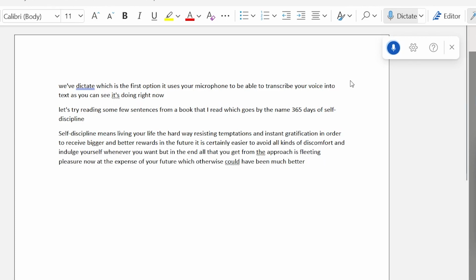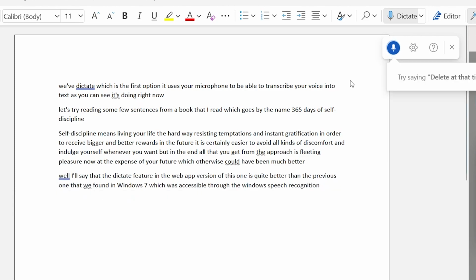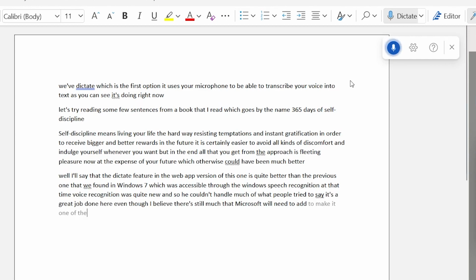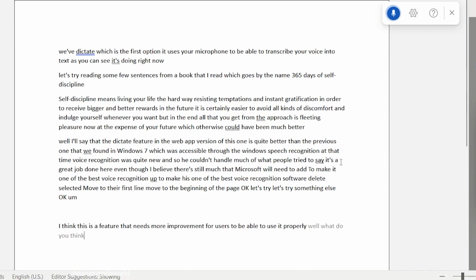Next line. Well, I'll say that the dictate feature in the web app version of this one is quite better than the previous one that we found in Windows 7. At that time, voice recognition was quite new, and so it couldn't handle much of what people tried to say. It's a great job done here, even though I believe there's still much that Microsoft will need to add to make it one of the best voice recognition apps. Well, what do you think about this feature? Let us know in the comment section.